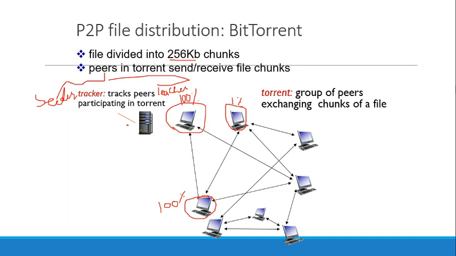Now let's discuss how this file distribution takes place. Assume that this PC has 100% of the file. This PC will be the originator, and all of these peers are participating, directly and indirectly connected to it. So it will immediately start seeding the file. BitTorrent, as the file distributor, basically divides the file into fixed 256 chunks.